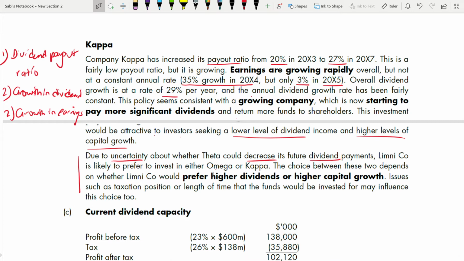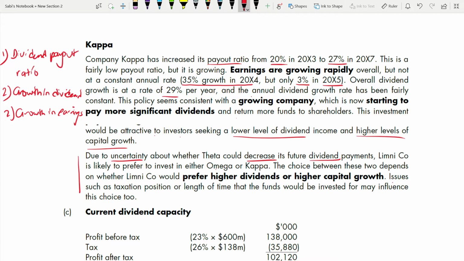Now, the choice between these two depends on whether Limni would prefer higher dividend or higher capital growth. One company, Omega, is giving higher dividend, Kappa is giving higher capital growth. Which one out of these depends on Limni's choice. Which one is their preference, high dividend or higher capital growth rate? We are not given any details in the case study. So issues such as taxation position or length of time, you need to take care of the tax also, right?